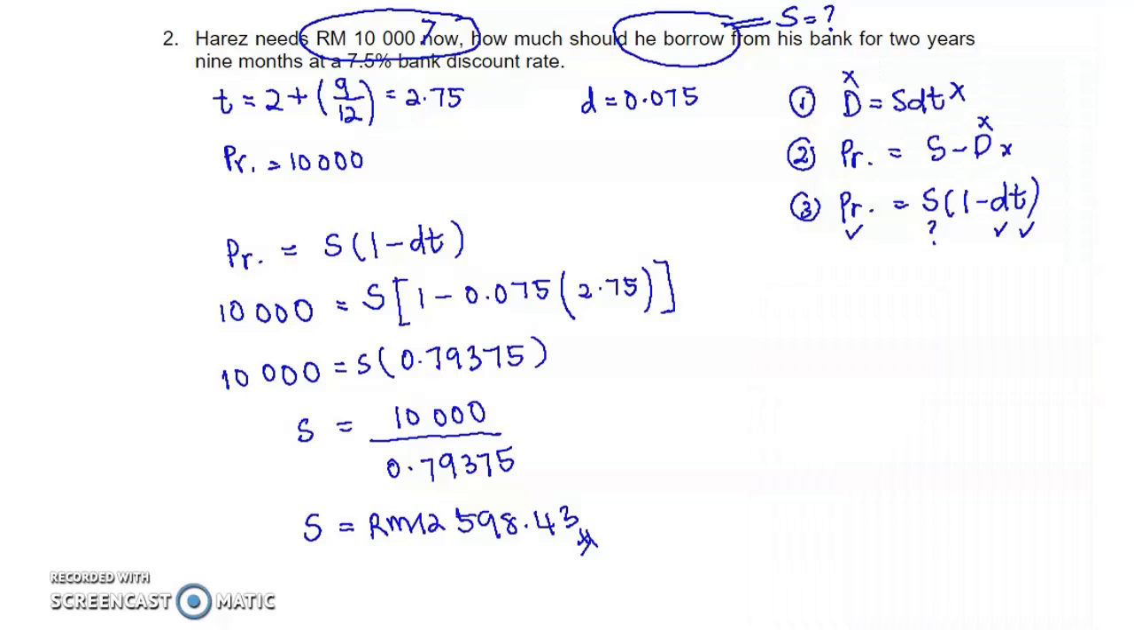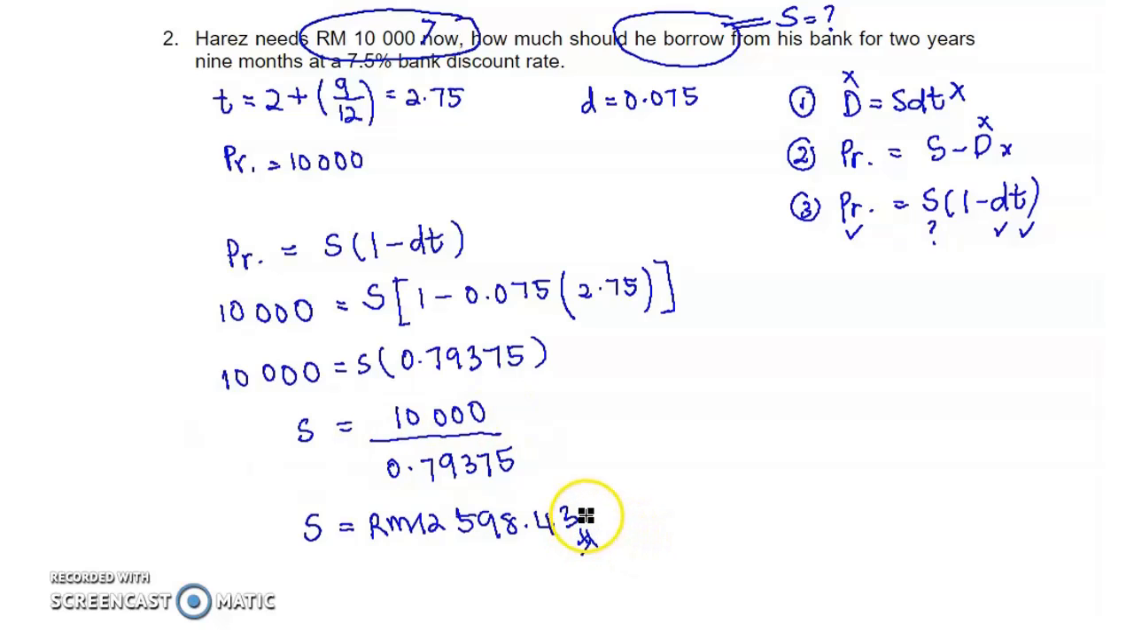So if the bank offers you bank discount and you want 10,000 in hand, how much should you borrow? 12,598 ringgit and 43 cents. You must ask for more than 10,000 because the interest, or the bank discount, will be deducted first. If you ask for 10,000, later on you will not get 10,000, you will get less than 10,000. That's why you need to ask for more than 10,000 if you want 10,000 in hand.